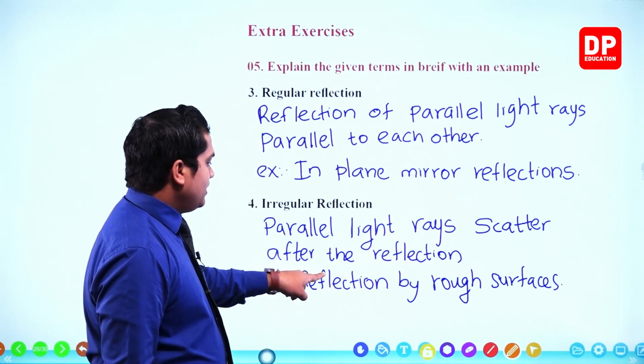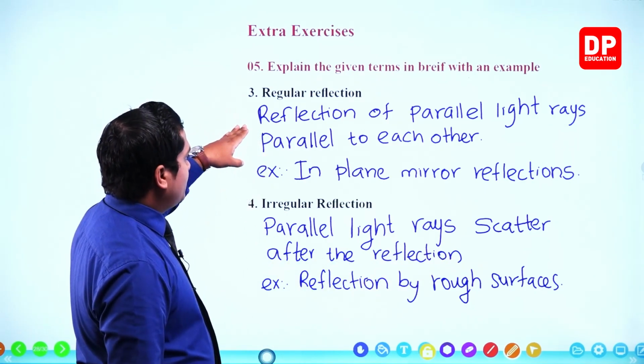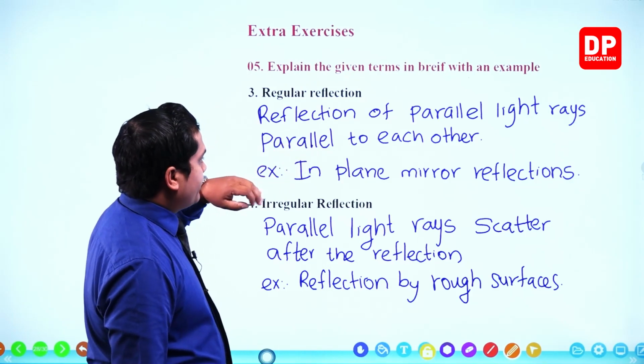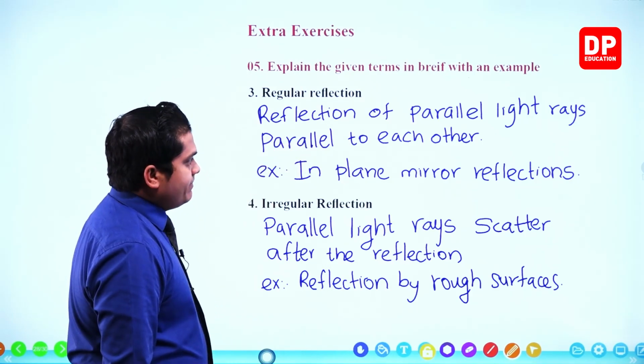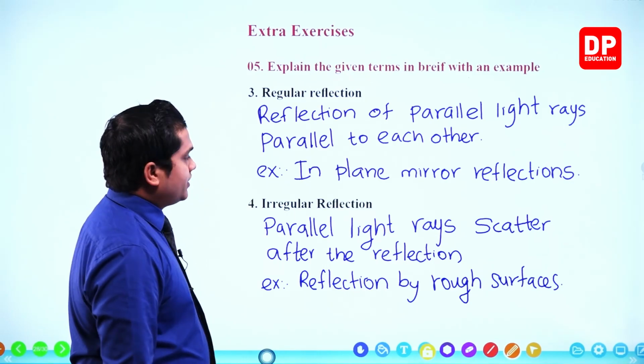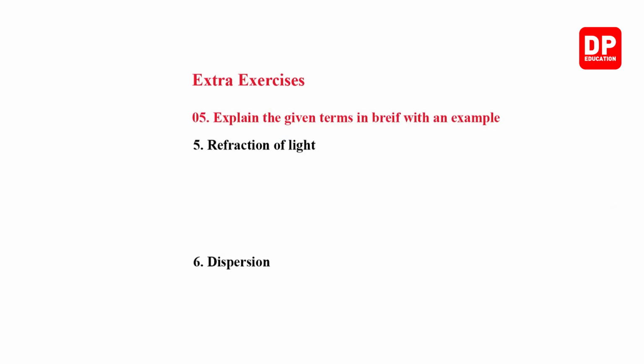Regular reflection is the reflection of parallel light rays parallel to each other. In plane mirror reflections, we can observe the regular reflection. Then the next question, refraction of light.